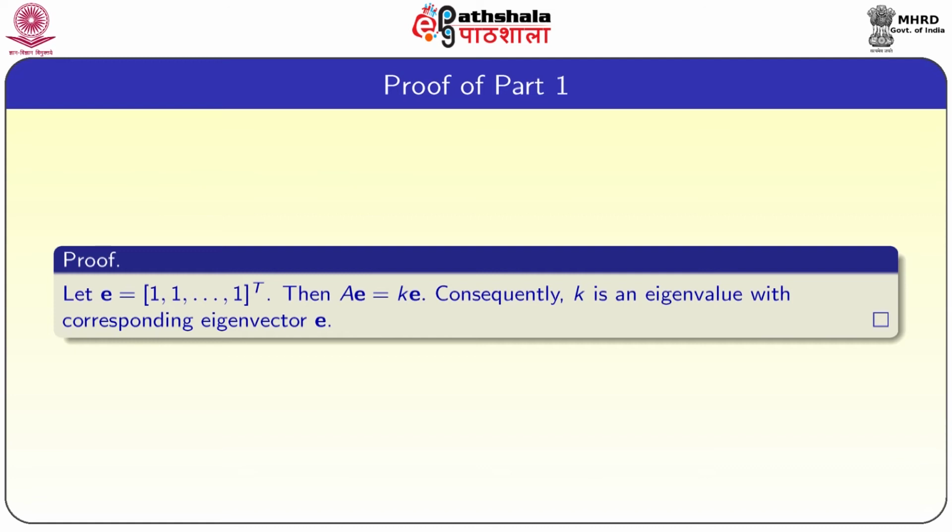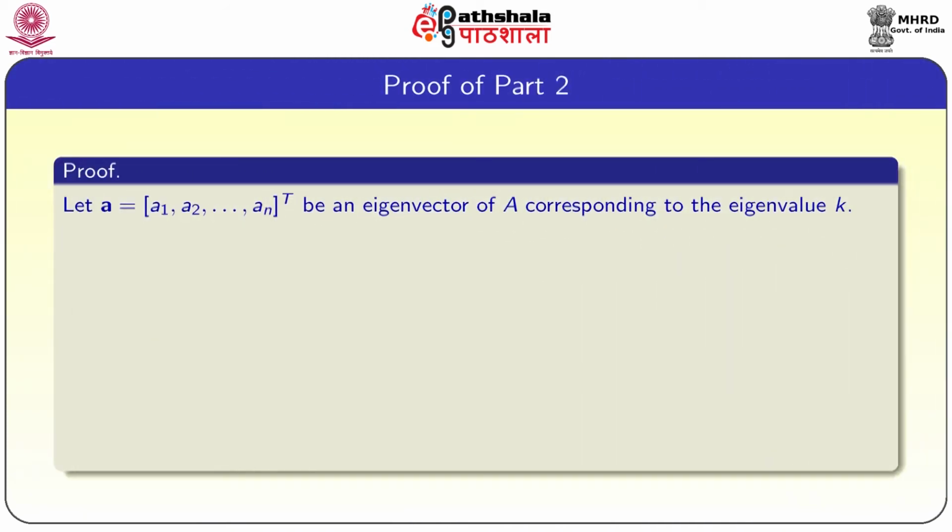Here it is very important: if you multiply any matrix by this vector E, the all ones vector, it is going to give just the sum of all the elements in each row. As we know, the sum of elements in the row gives the degree of that vertex. Since it is a k regular graph, the number of ones in any row is exactly equal to k. So, that is why AE is equal to k times E. Consequently, k is an eigenvalue with the corresponding eigenvector E.